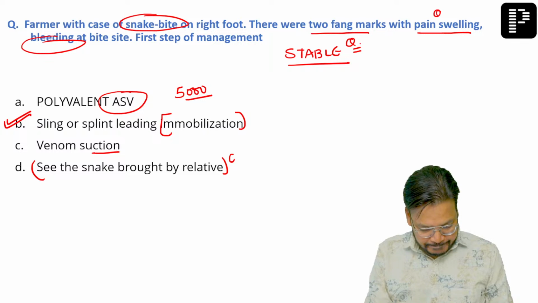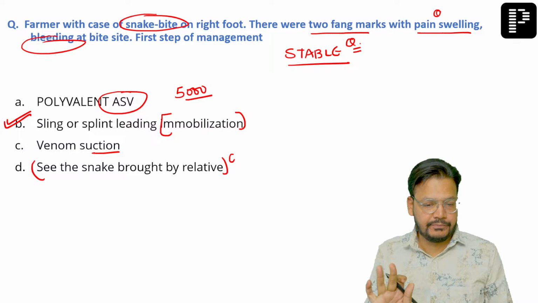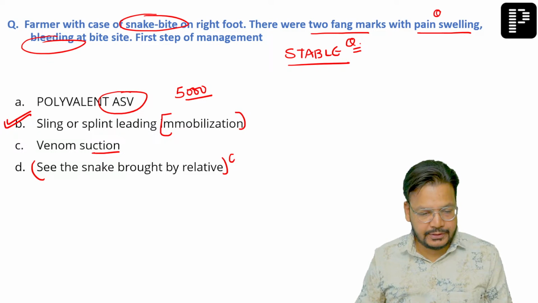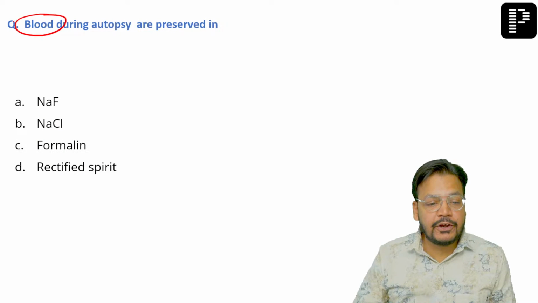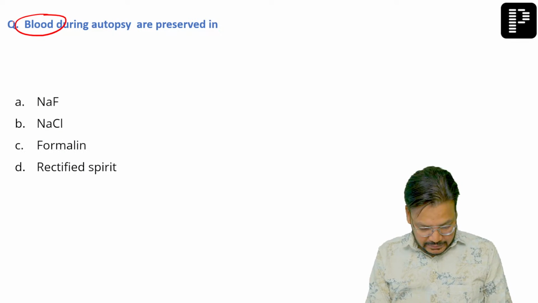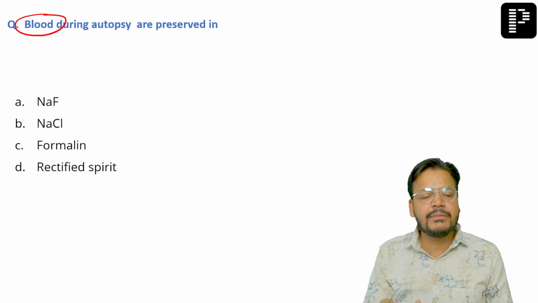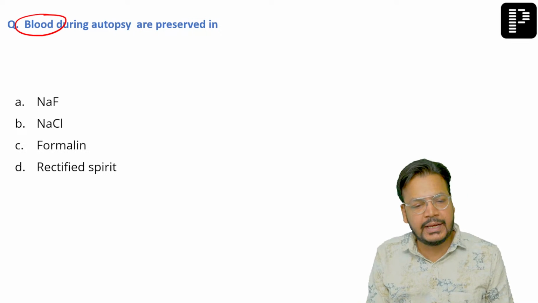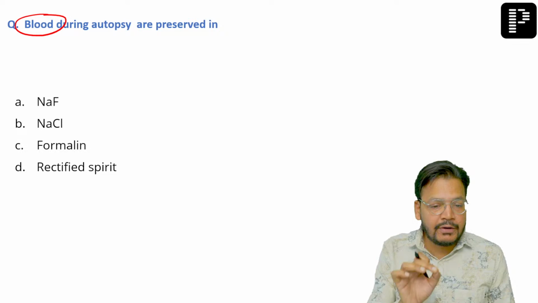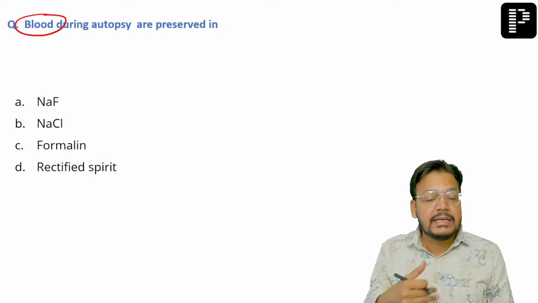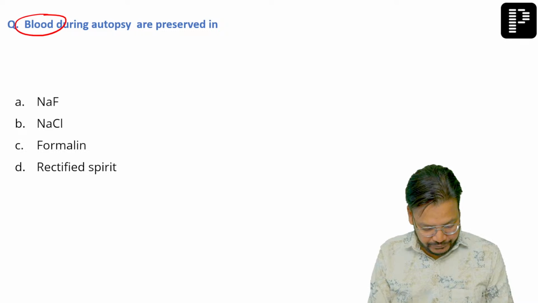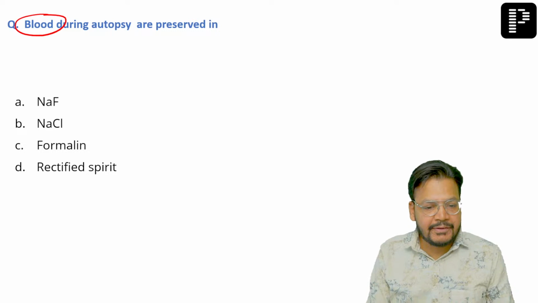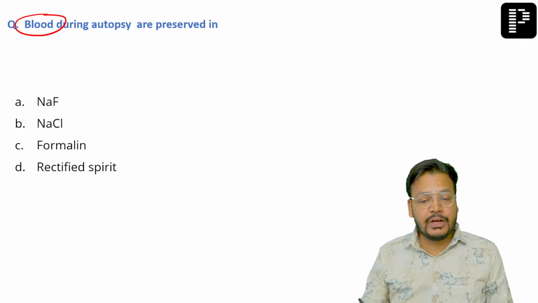बोलो बेटा, अगर ये दिया हुआ हो तो, ओके चलो नेक्स्ट, बहुत इजी. Blood during the autopsy is preserved. Here also anti-snake venom is given, don't worry, but sir, anti-snake venom is given if you have systemic symptoms or severe local symptoms. Okay. मोहम्मद तैयब समझ में आ गया बेटा? Blood during the autopsy is preserved.